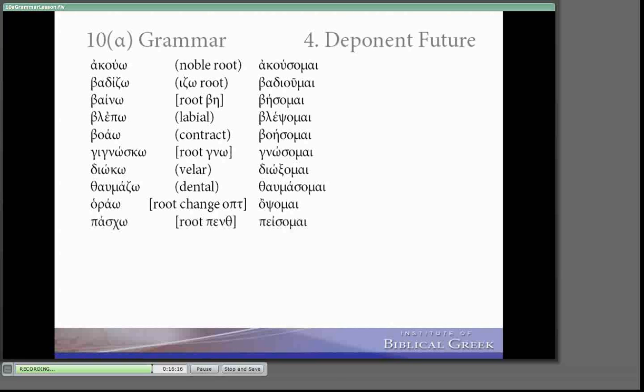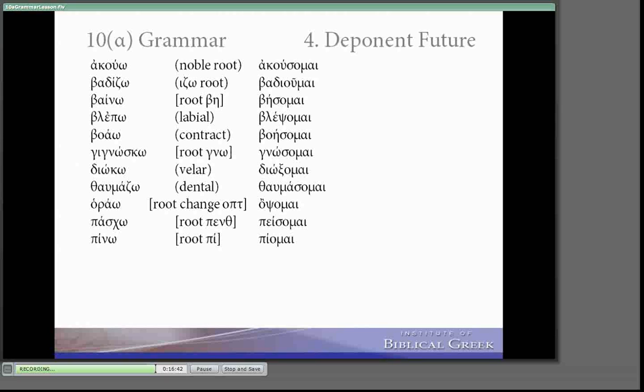Pascho, notice that the root for the future is penth. The dental theta drops. Then we have a problem, the nasal prior to the sigma. And instead of inserting something between them, we remove the nasal. And anytime we remove either the nasal or the sigma, we're going to have to compensate the root by lengthening it. And we get pisome.